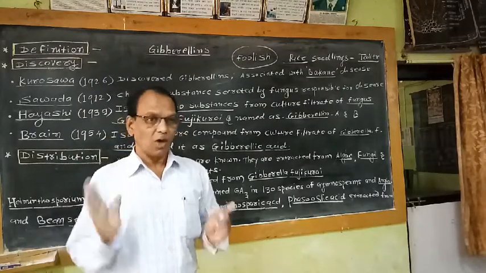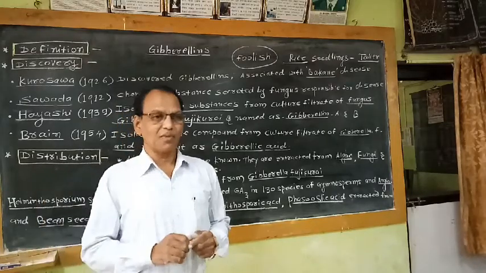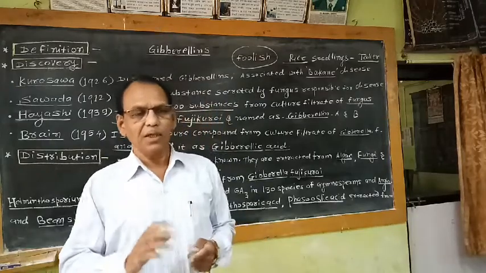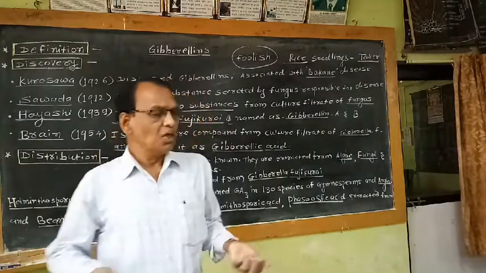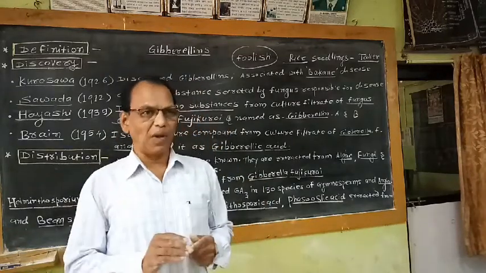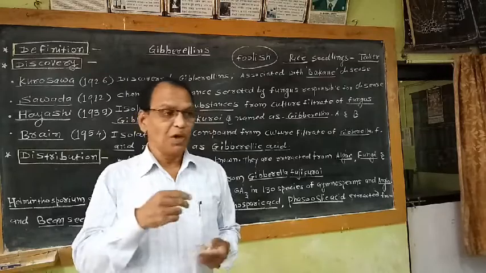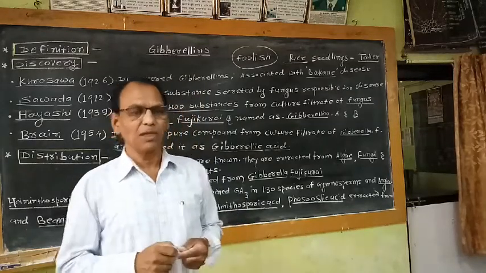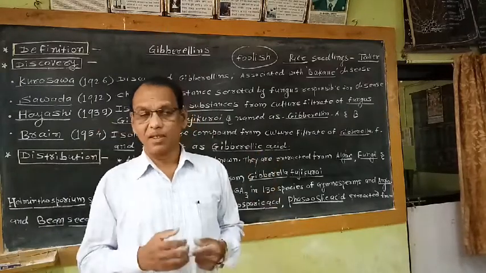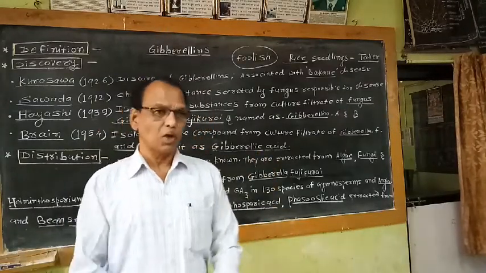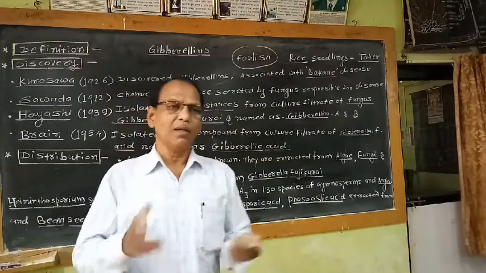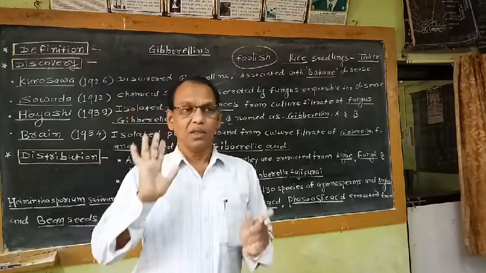That means some genetically dwarfed plants may be there in nature. If we spray such a genetically dwarf plant with GA, the plant becomes taller. Due to lack of sufficient amount of GAs in such a genetically dwarf plant, the plant becomes dwarf. If we artificially supply GA solution in appropriate concentration to this plant, it becomes taller. That means this is the second physiological role, reversal of genetic dwarfism. Genetically dwarf plants we can treat with gibberellin, and they can become taller plants.